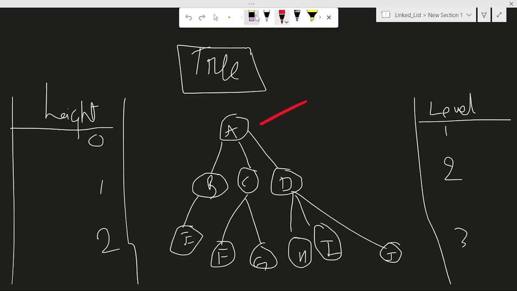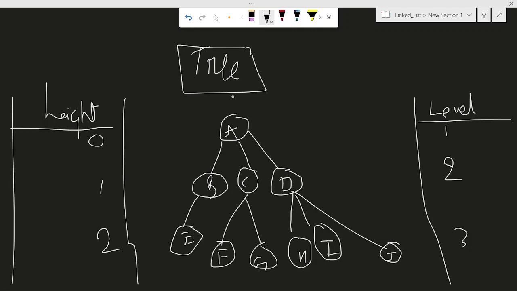Now, the root node is the node which has no parent, the highest node in the tree structure. That is called the root. It has no parent.